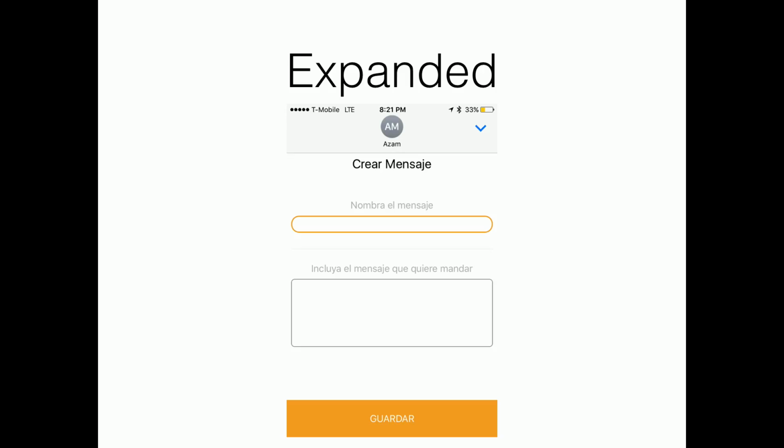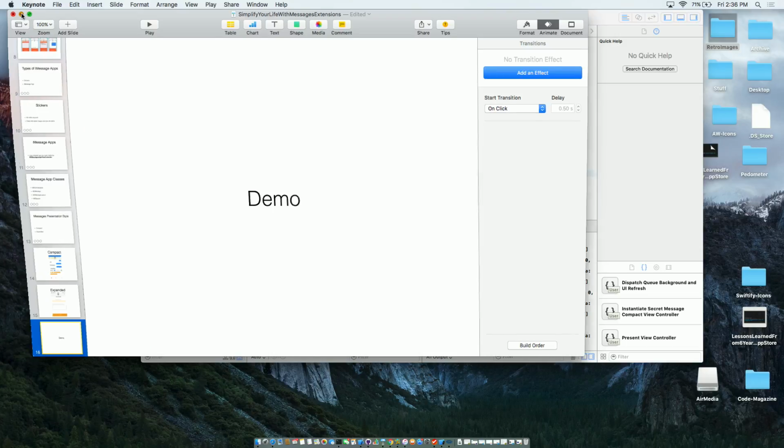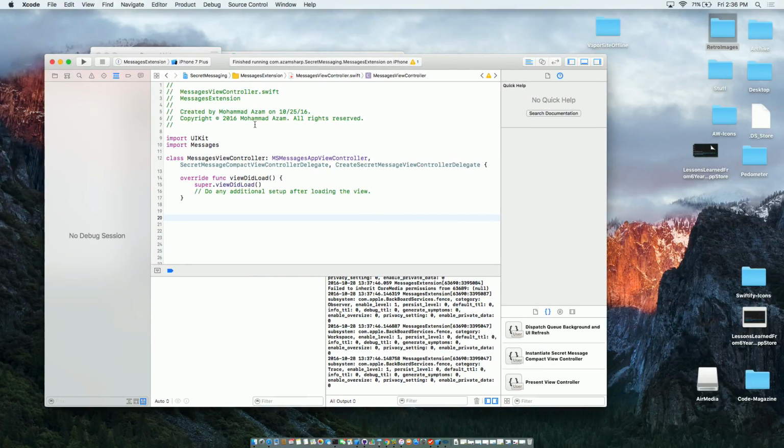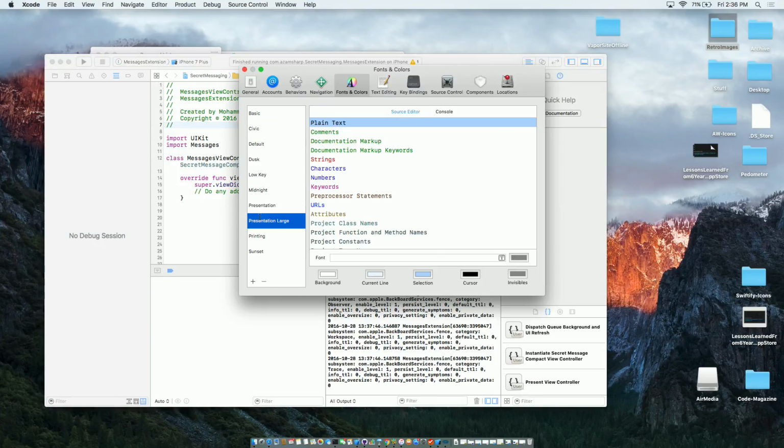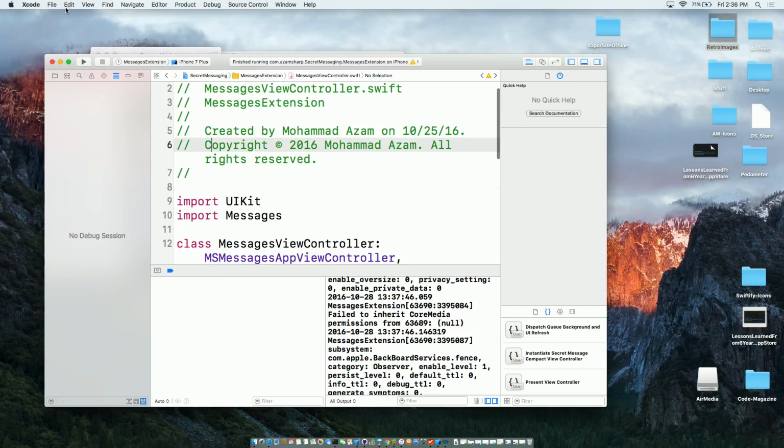And if you want to control the top part, you click on any message and then it expands. So that's the expanded mode for any iMessages application. And you're going to look at it when we are building an iMessage app. And that's it. Literally, I don't really have any other slides. That's pretty much it. So let's go ahead first and start building a very simple stickers app.